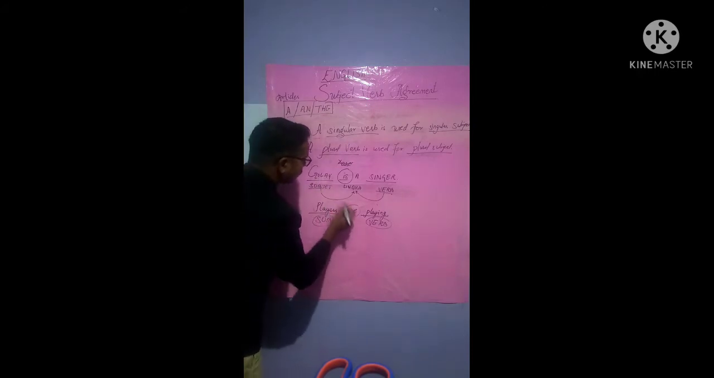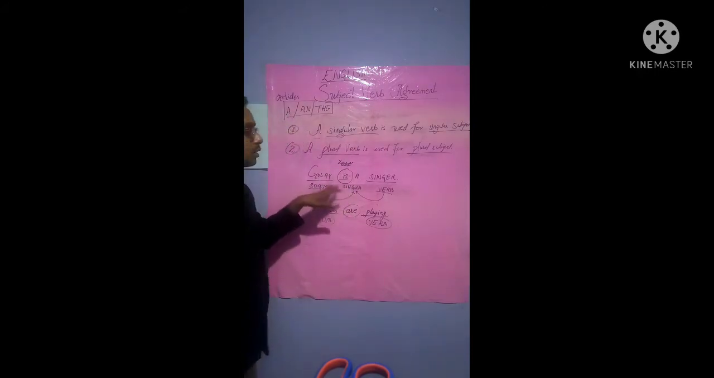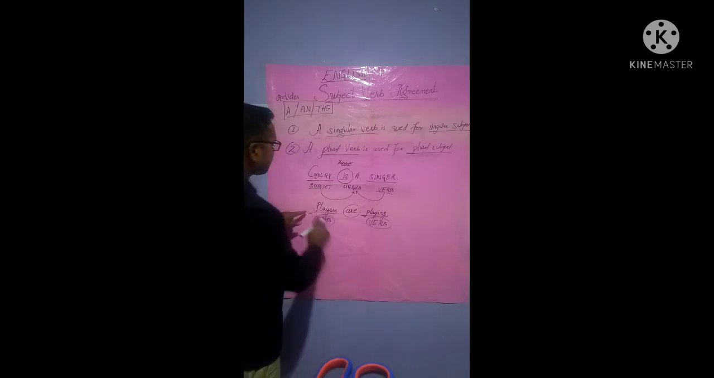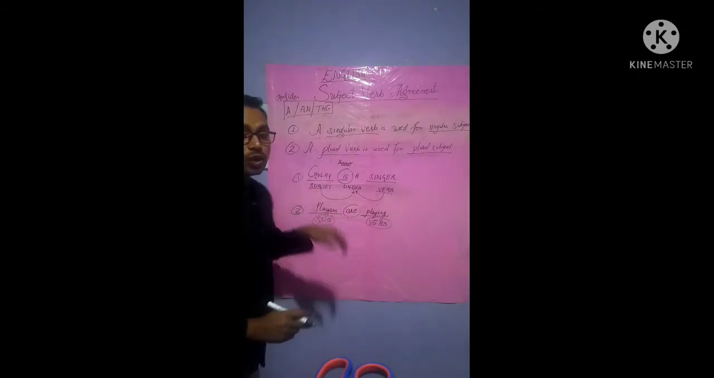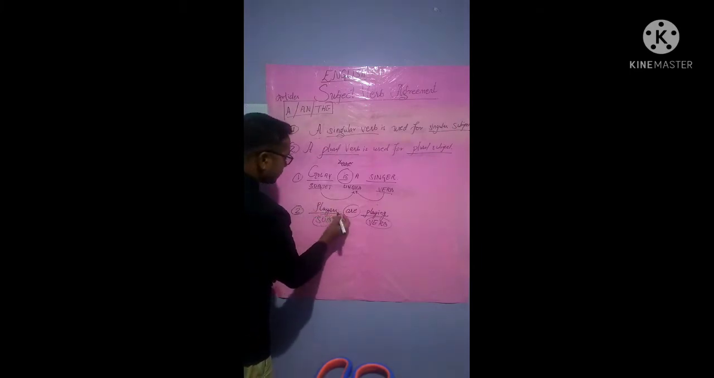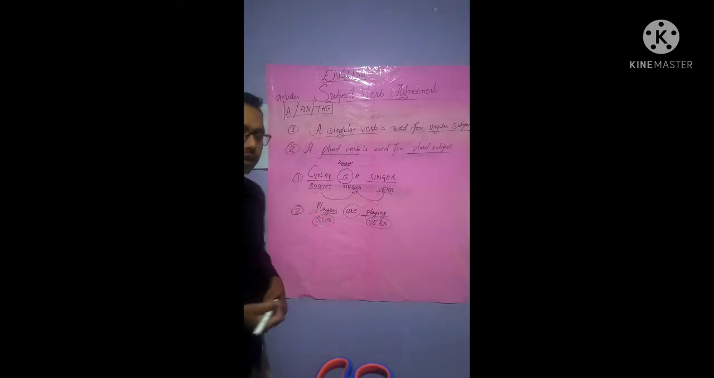Why the plural verb "are"? Why not "is"? It is not used because it is a plural word, isn't it? It is a plural word as there are players. See here, players, isn't it?